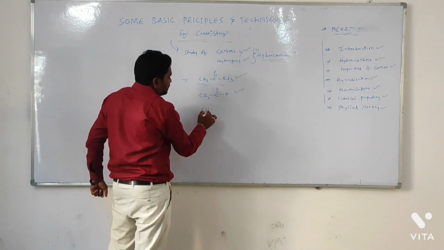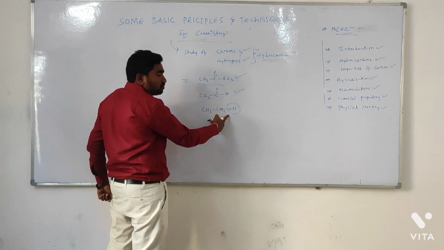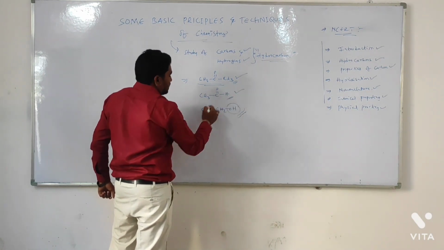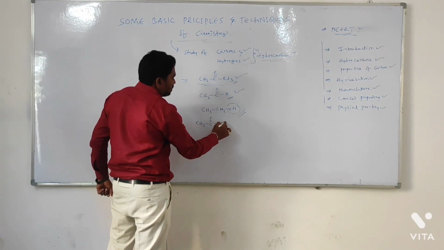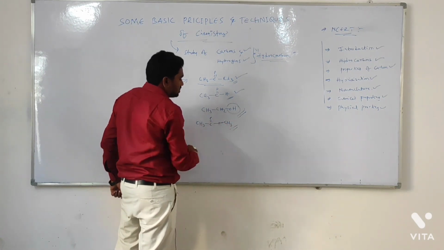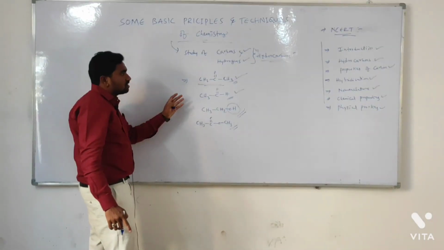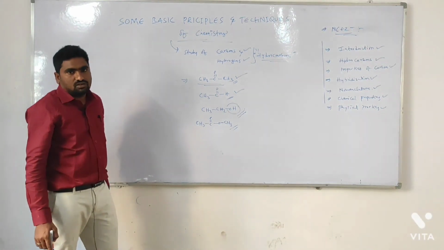For example, CH3 CH2 OH, ethyl alcohol, has the functional group OH, that is alcohol. And CH3 C double bond O OCH3 is an ester. All the functional groups have carbons as well as hydrogens.